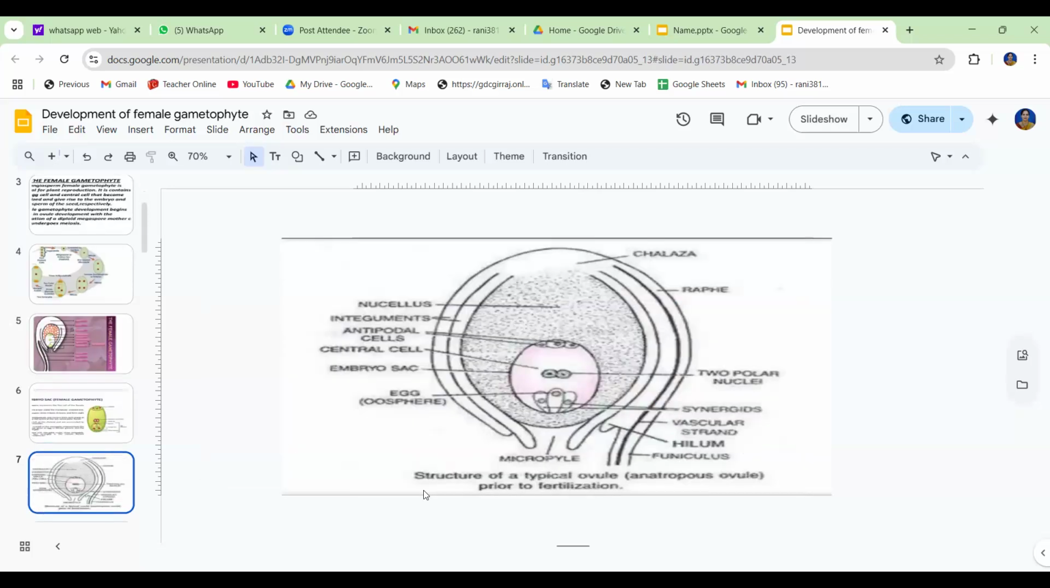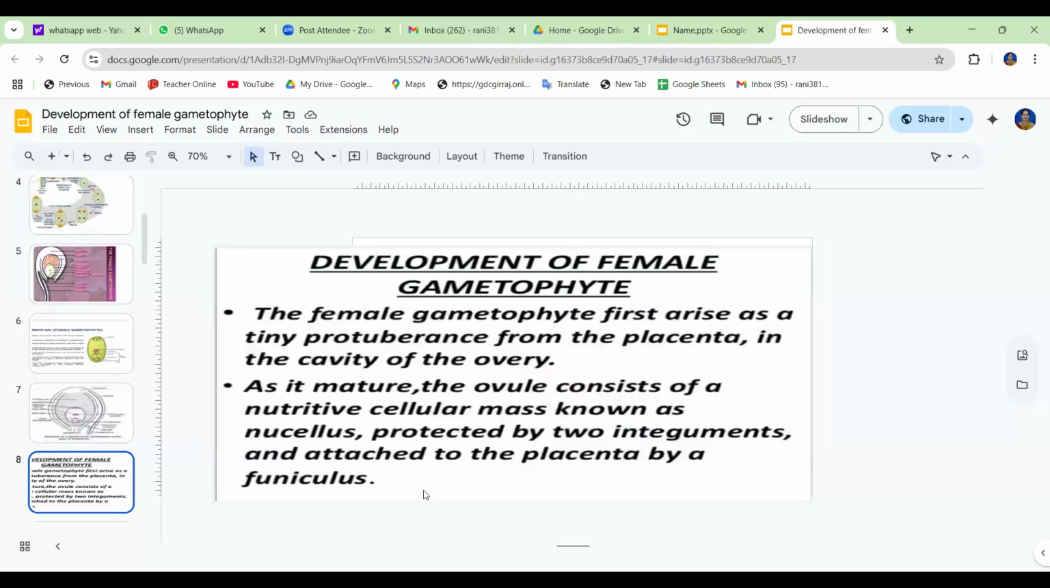Okay, so this is the structure. This is the structure of a typical ovule. As an example, we take an anatropous ovule. This is the complete class on the development of the female gametophyte. The female gametophyte first arises as a tiny protuberance from the placenta in the cavity of the ovary. As it matures, the ovule consists of a nutritive cellular mass known as the nucellus. It is protected by two integuments and attached to the placenta by a funiculus.